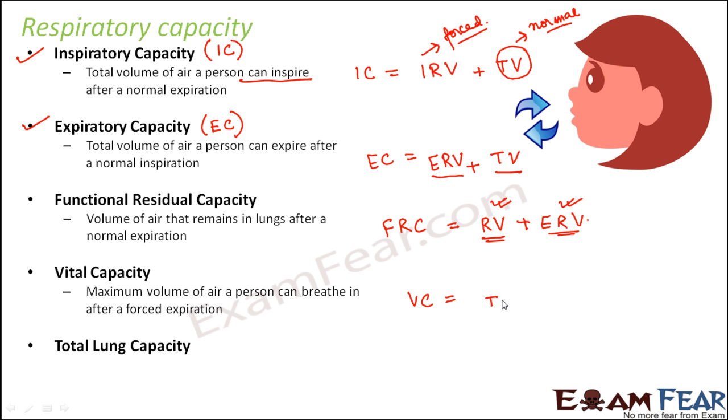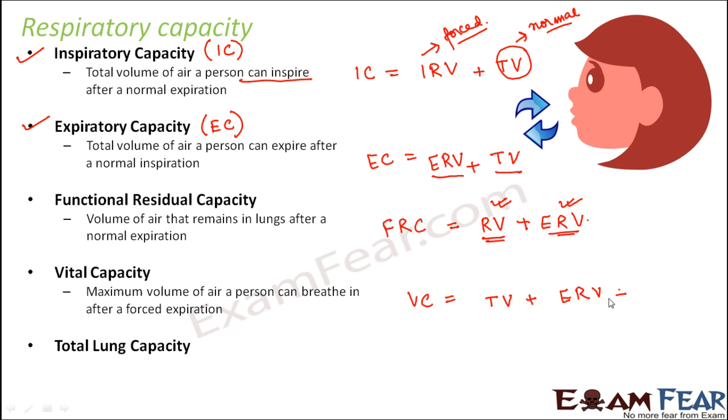So under normal condition, you can take whatever is your tidal volume. So that tidal volume is there. Now you have done a forced expiration, which means you have already given out ERV, that is expiratory reserve volume. So that also you can take in, that is the vital capacity.